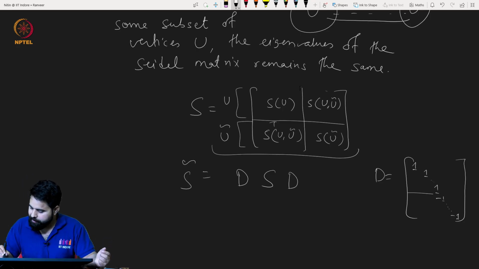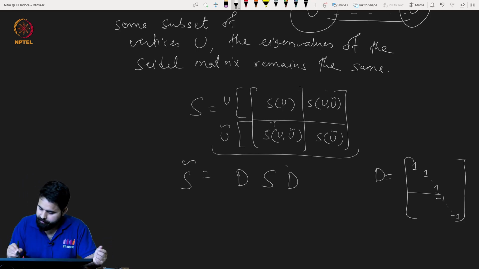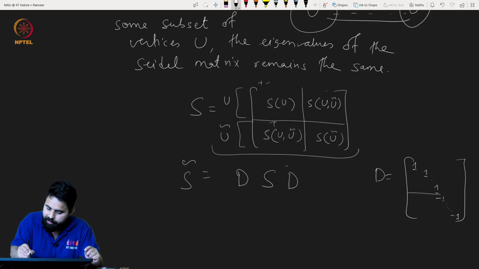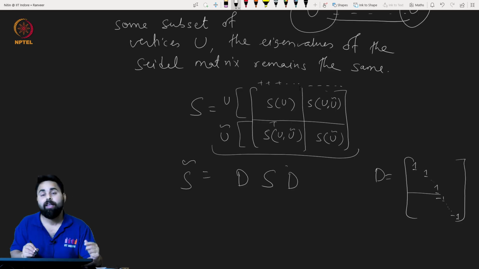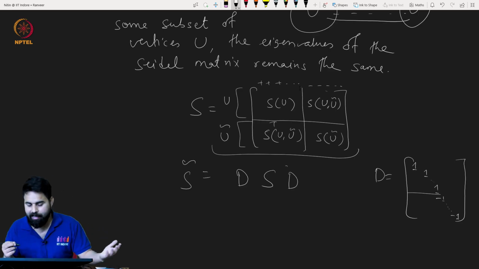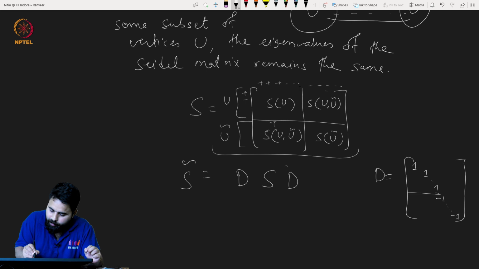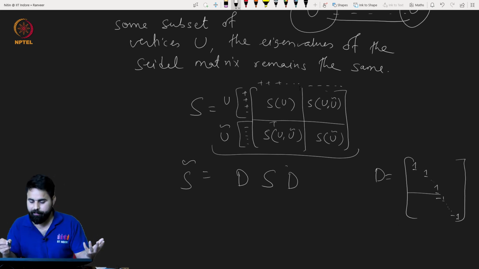This is very easy to see. When you multiply with this matrix on the right-hand side, these columns are multiplied by plus and those columns by minus. Multiplying again with the same matrix on the left, the diagonal blocks remain as they are, whereas the off-diagonal blocks reverse their sign.